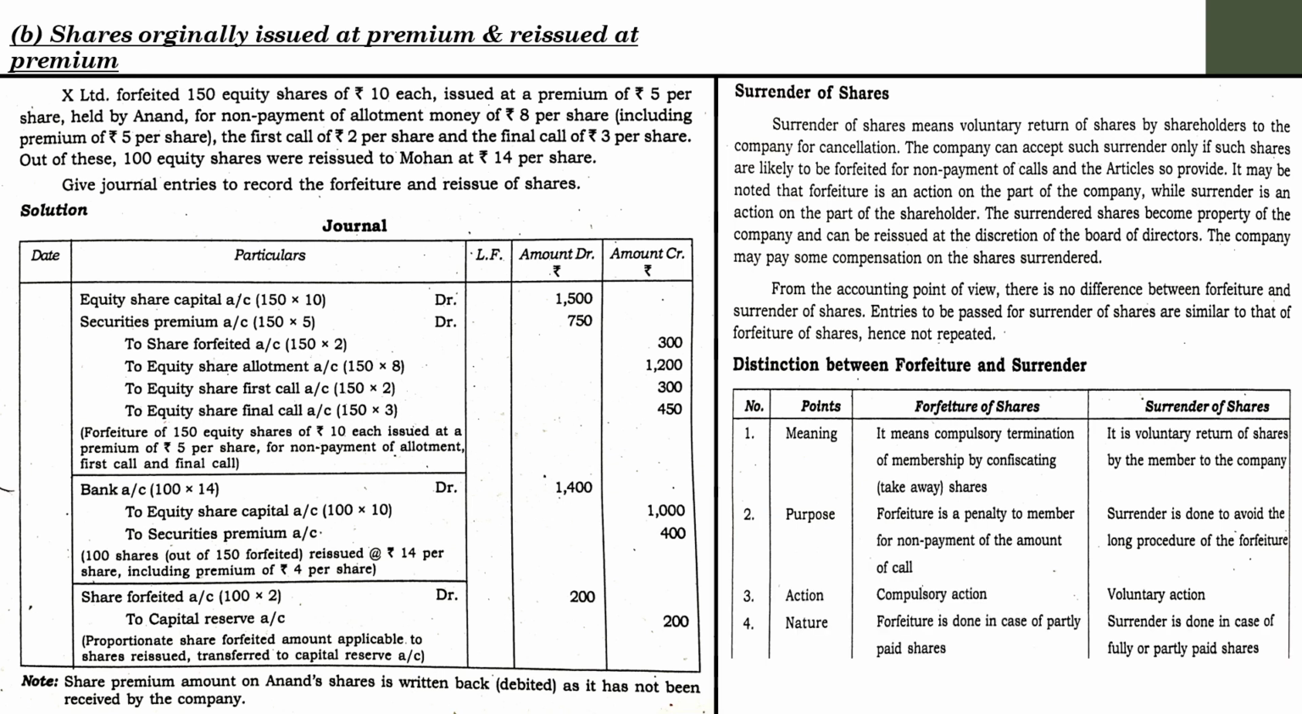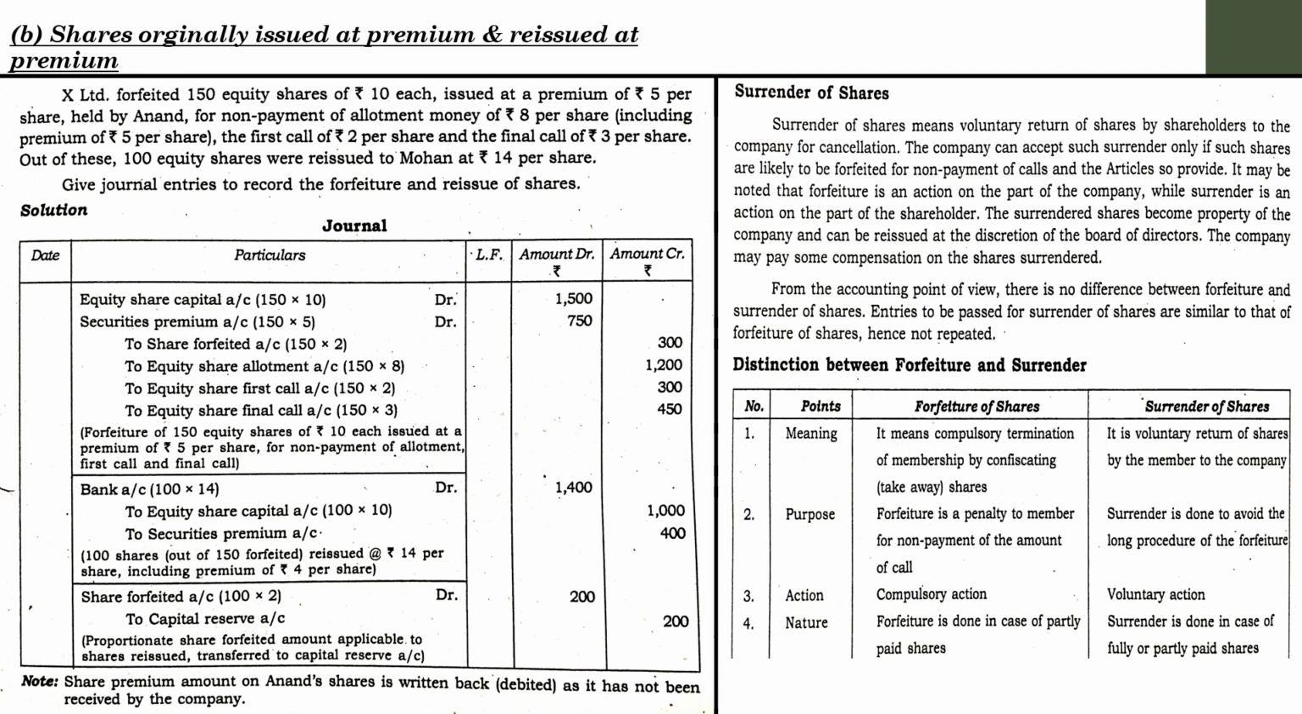Forfeiture is done in the case of partly paid shares. Actually, forfeiture comes in the case of partly paid shares. We have discussed numerous cases whereby some shareholders might have paid application and allotment, but failed to pay first call and final call, or some might have paid application, but didn't pay allotment or subsequent calls. Likewise, it always occurs in the case of partly paid shares.